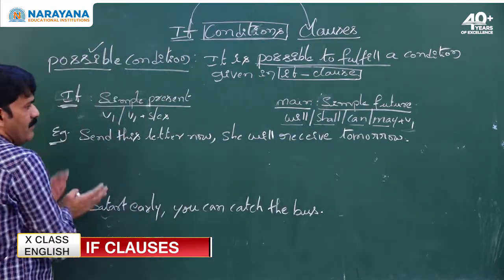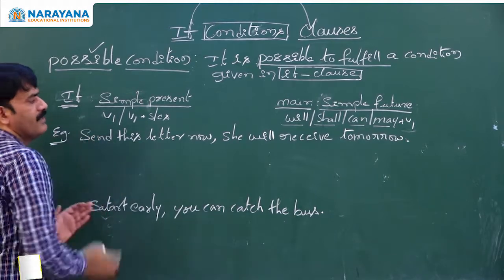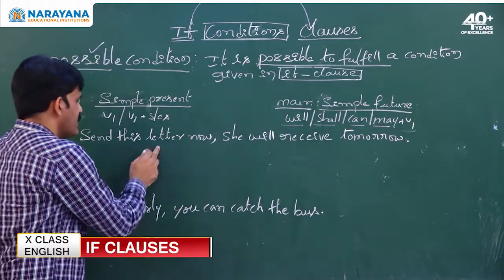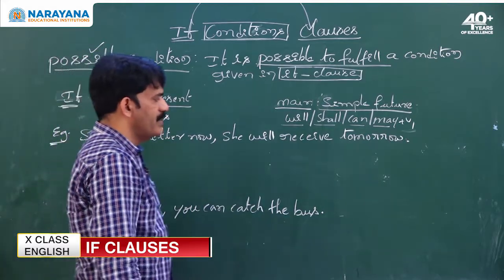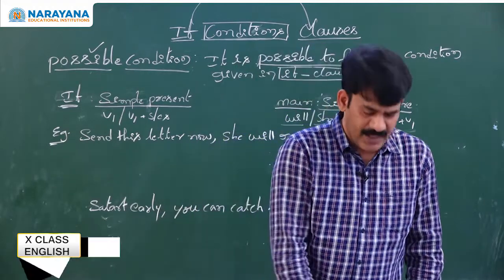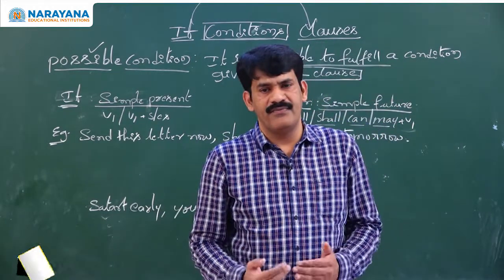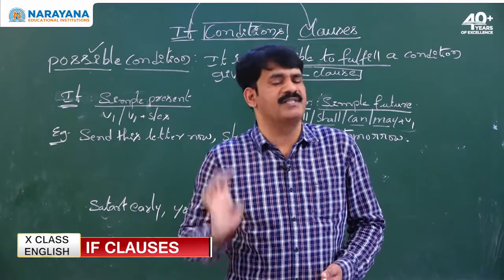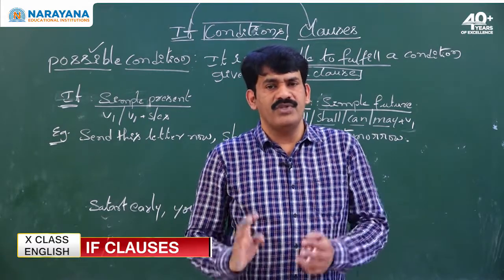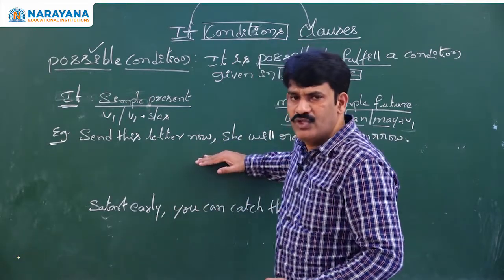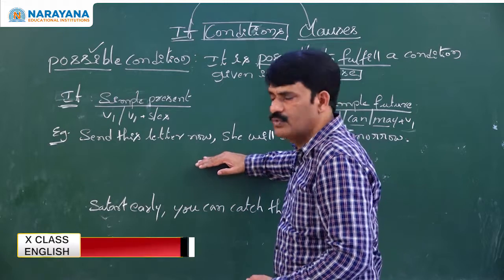Once you confirm and understand the structure of possible condition, read the sentence. Send this letter now, she will receive tomorrow. In the examination they ask you, rewrite the sentence using if. In if conditions, as we know, we have four sentences, but in which condition this sentence has to be changed is the biggest question mark and confusion for most of the students.